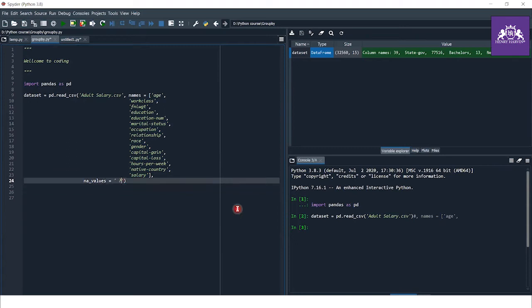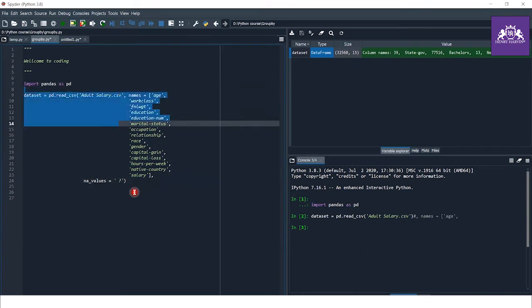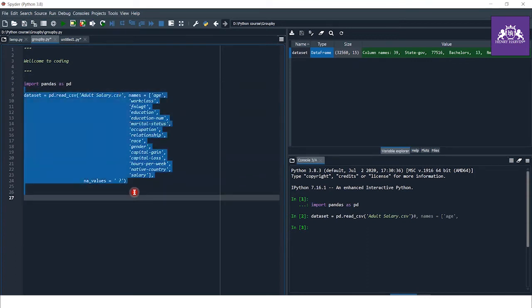But make sure you provide a space, because this question mark is a string value, and it contains a space by default. If you don't provide the space, it won't convert this question mark into a NaN value. So you have to provide this space so that we can do further operations to get rid of these NaN values.